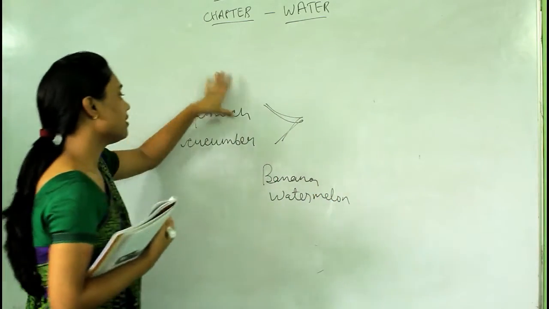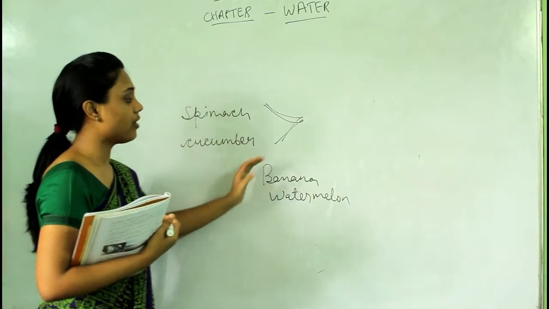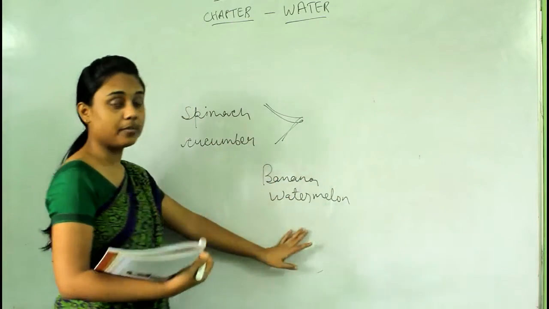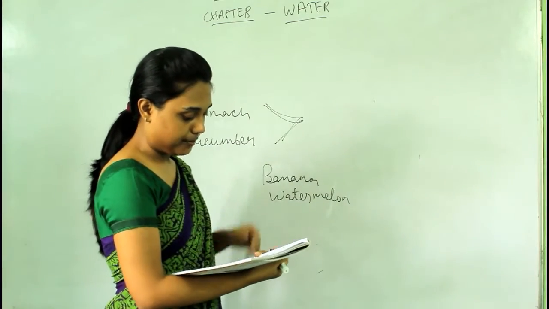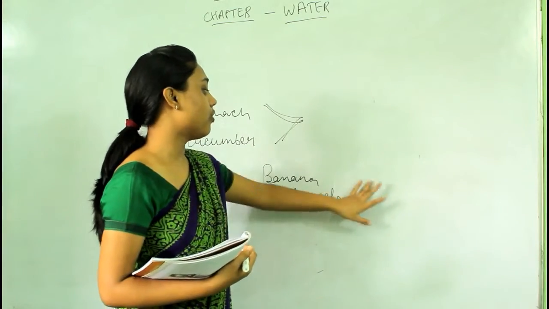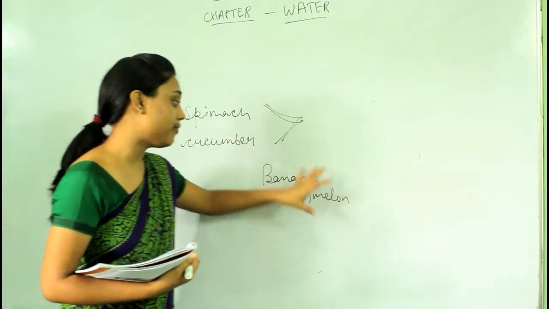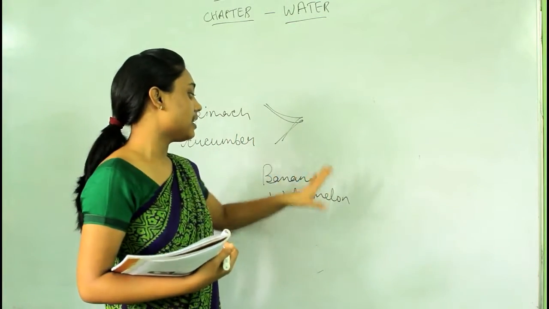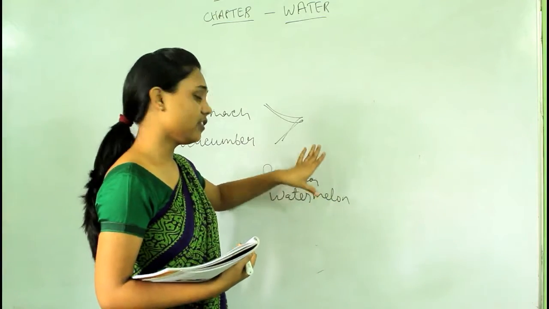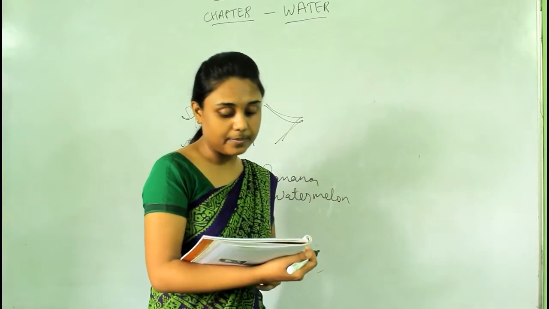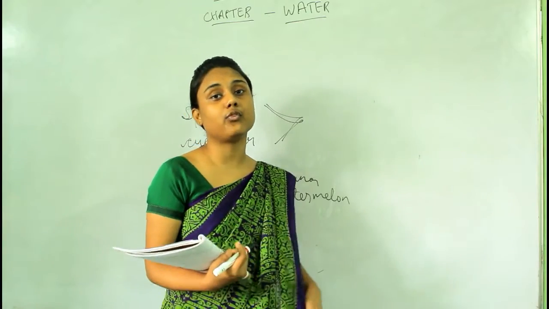We had vegetables which contain water and now we have fruits like banana, watermelon, strawberries and apples which contain water. So we will get the benefits of the fruits and also the water which is there in the fruits like banana and watermelon. And now milk and milk products such as curd contain water.